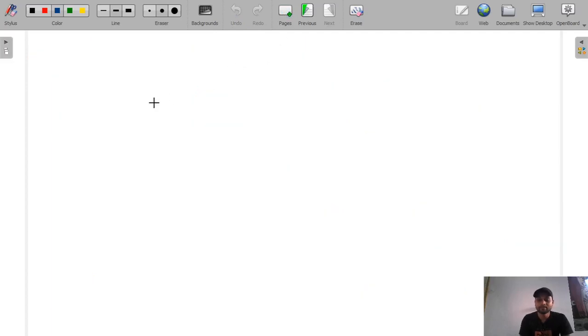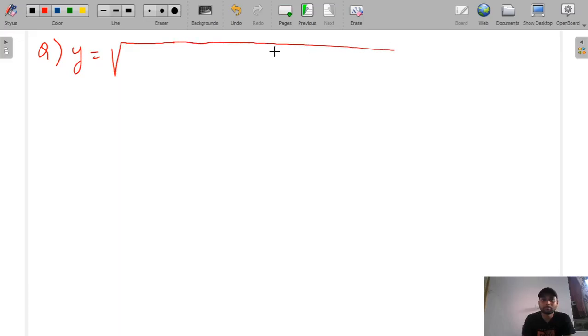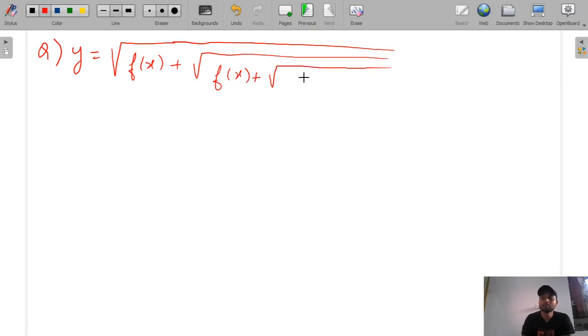Now we will see some important questions. This is a very important question. y is equal to f(x) plus under root f(x) plus under root f(x). This question came in GATE, and this question also came in JEE Advanced earlier. So solve this question. First of all, we need to find, sorry I had not given what to find, we need to find dy by dx.